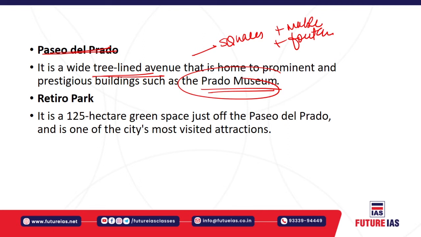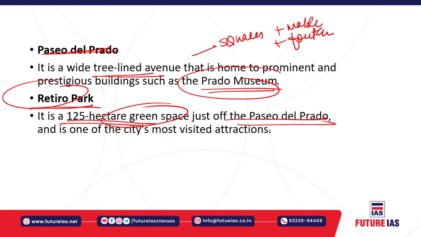The next is the Retiro Park. The Retiro Park is a 125-hectare green space located just off the Paseo del Prado. It is one of the city's most visited attractions by tourists. El Retiro means the retreat.